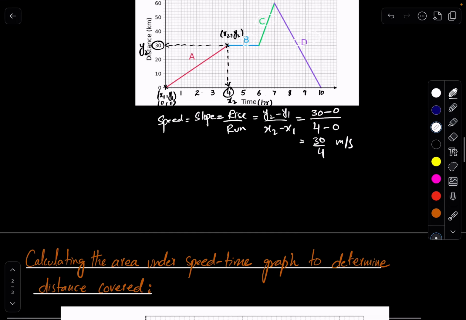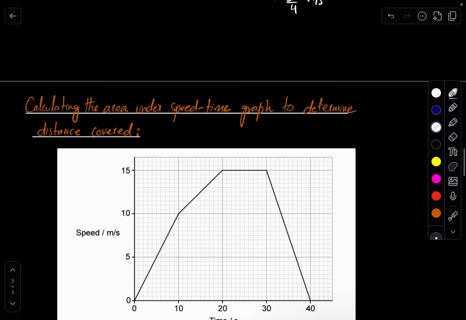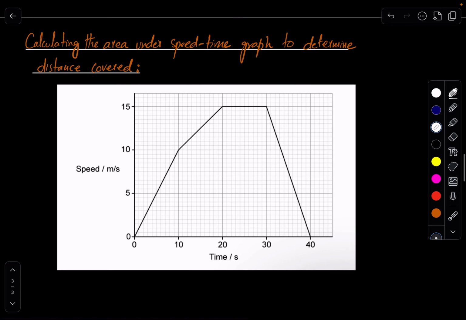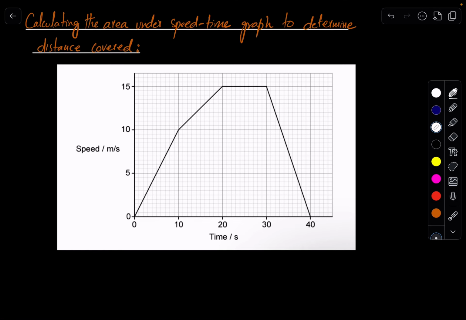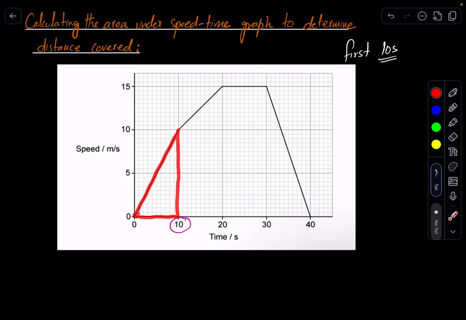Okay, so let's move forward to the next. Same as the speed-time graph can be used to find the distance covered. As shown in the diagram, let's suppose the examiner asks you to find the distance covered in the first 10 seconds. For the first 10 seconds, the 10th second is at this point. So this is the graph in the first 10 seconds. You have to find the area under the graph.